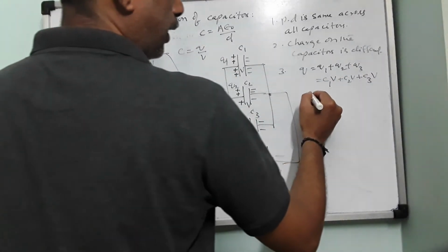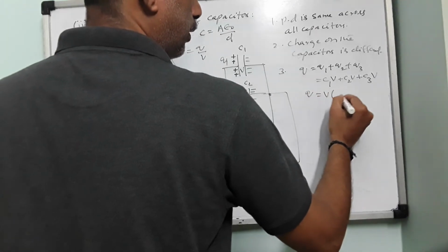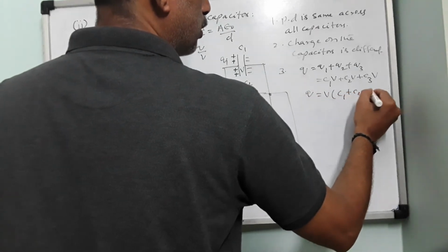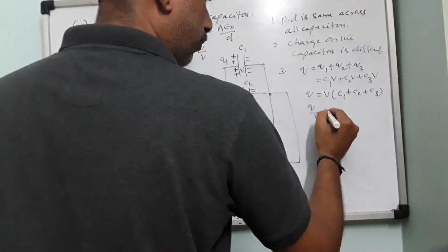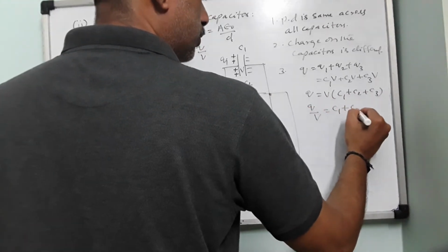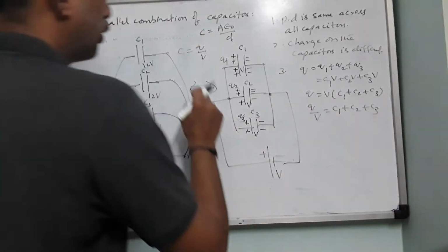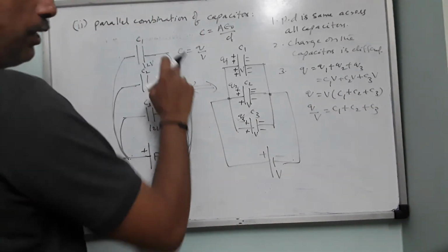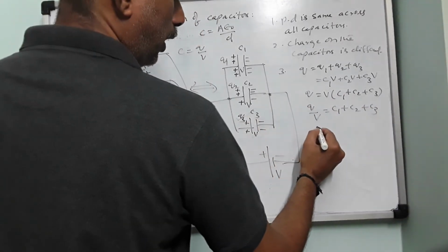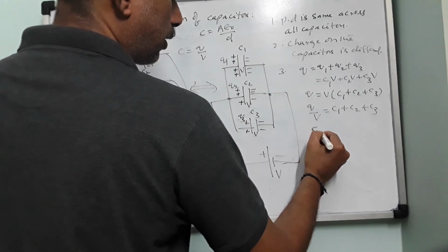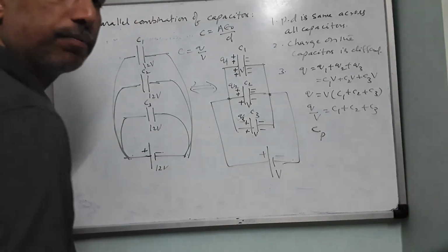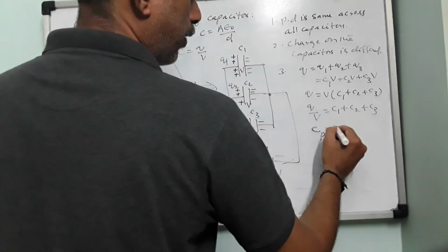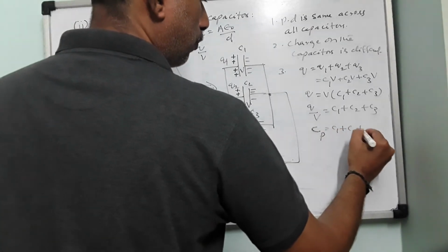So now you can take V common: Q equals V times (C1 plus C2 plus C3). You bring this V to this side: Q divided by V equals C1 plus C2 plus C3. Then Q divided by V is nothing but C. So in place of Q by V, I will write C. As we are discussing the parallel combination, I put a subscript: Cp equals C1 plus C2 plus C3.